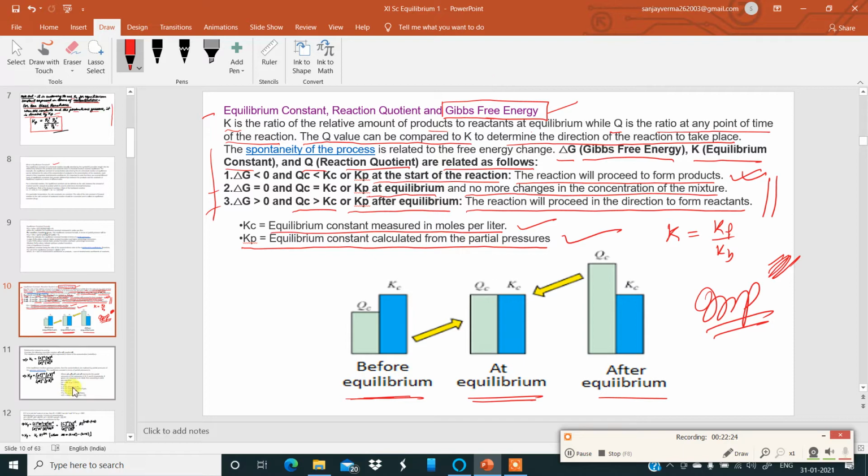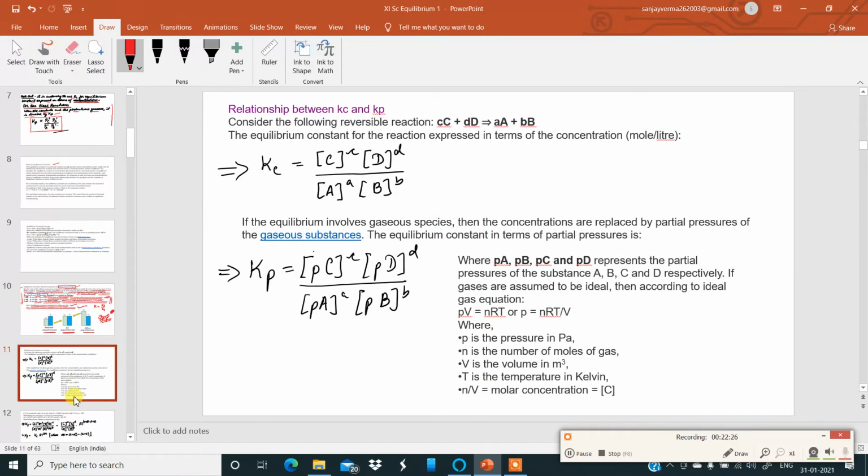Okay. Moving further to the next slide, my dear students. Relationship between Kc and Kp. This is asked. Derivation is necessary. Very, very important. Consider a general reversible reaction, cC plus dD giving aA plus bB, or aA plus bB is equal to cC plus dD. Anyway, you can write down. So Kc becomes like this.